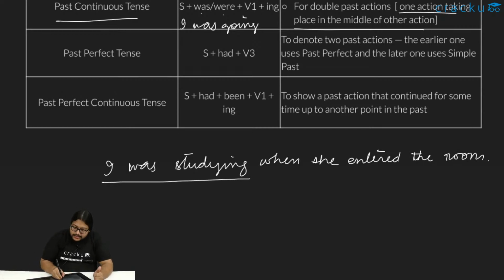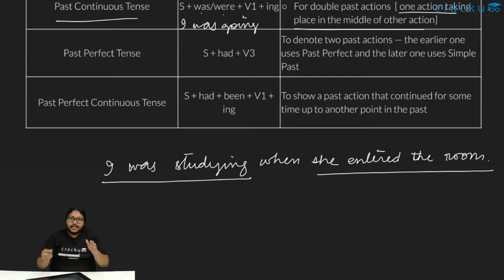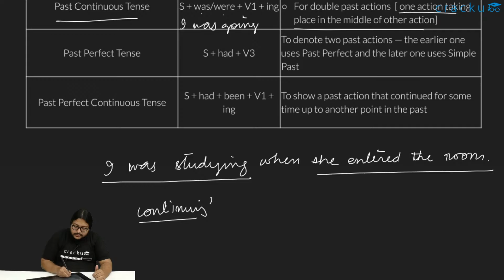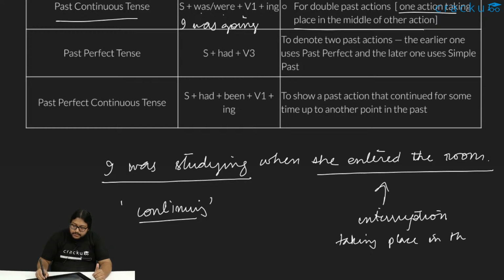So I was studying and she entered the room, right? Two things. I was studying is one action. She entered the room is another action. This was continuing to happen. And this is like an interruption taking place in the middle of.